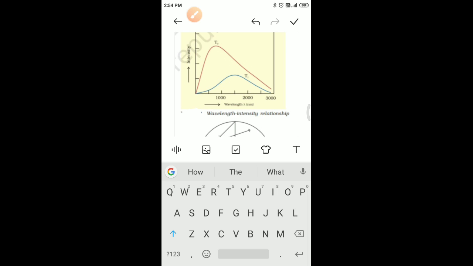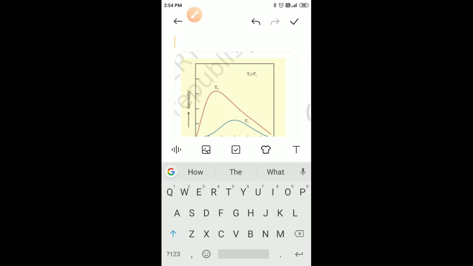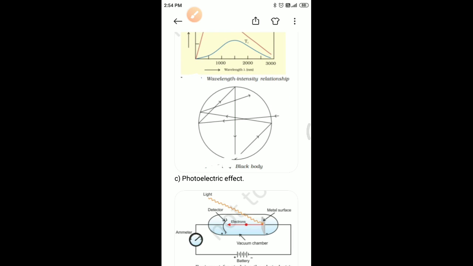Several attempts were made to predict the intensity of radiation as a function of the wavelength, but the results of the experiment could not be explained satisfactorily on the basis of the wave theory of light.